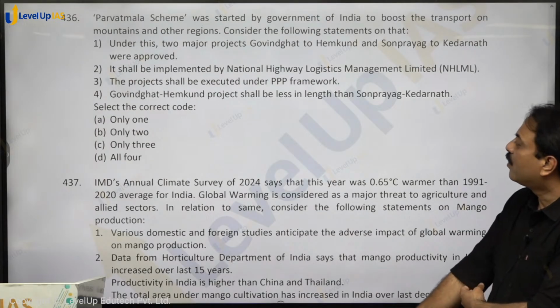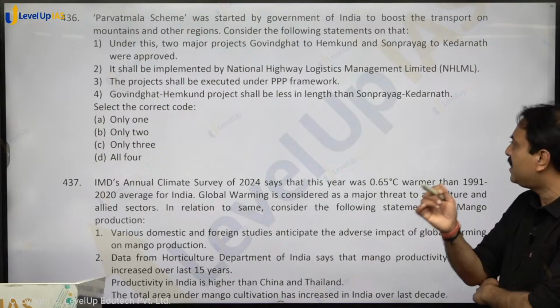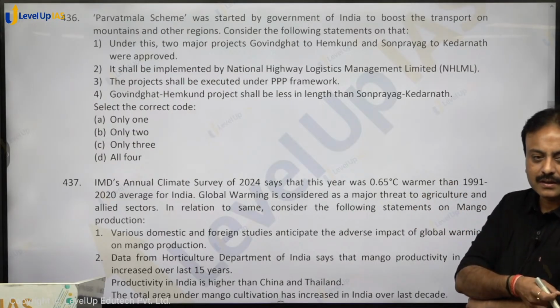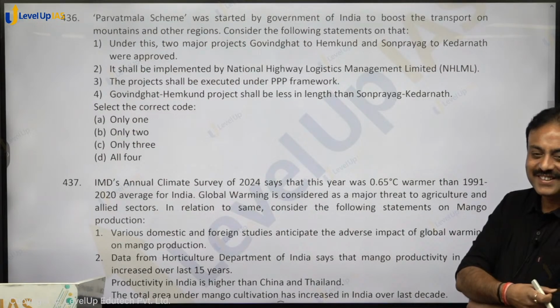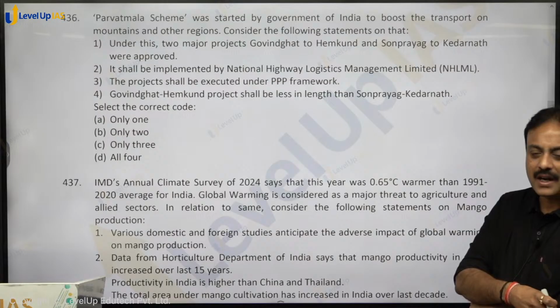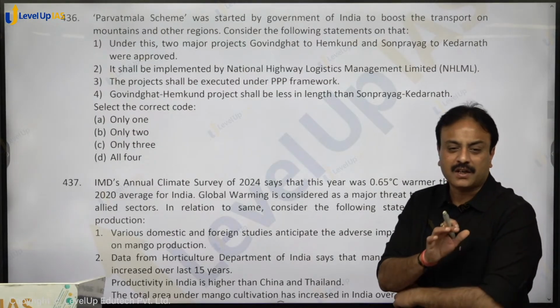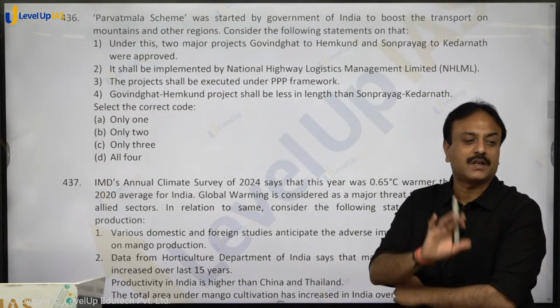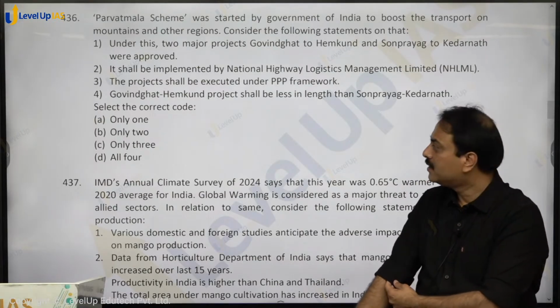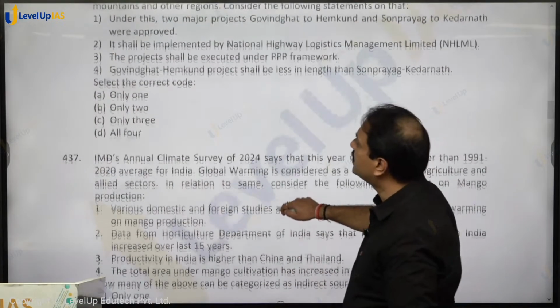The project shall be executed under PPP framework. Yes. Govind Ghat Hemkund project shall be less in length than Sonprayag Kedarnath. Sonprayag Kedarnath is almost 12.9 kilometers and the other one is 12.4 kilometers. There is a difference of half a kilometer, Kedarnath one is half a kilometer more, right? So all the statements hold true. So option D, D for dog, shall be the right answer.